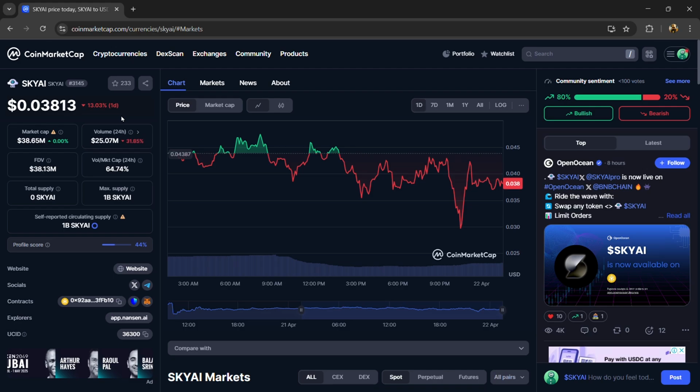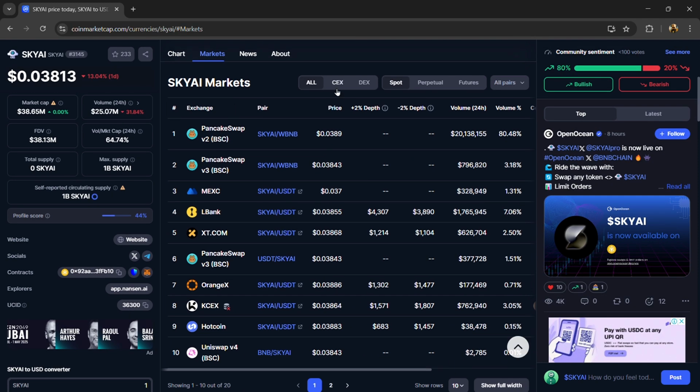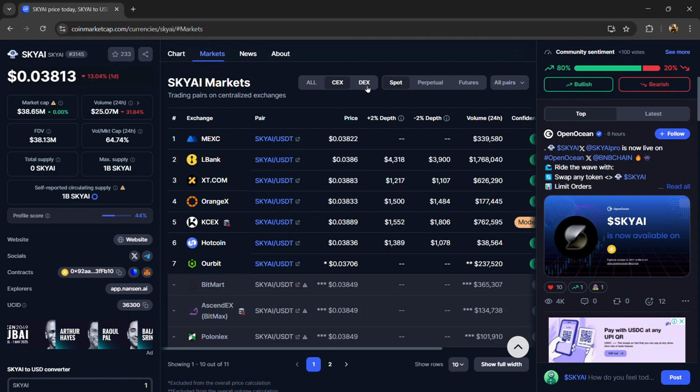Hello guys, today I'm going to tell you how to buy and sell SKY AI token on centralized and decentralized exchanges. Firstly, you have to open this token on CoinMarketCap and click on the market section. Now here you can buy this token on centralized and decentralized exchanges.